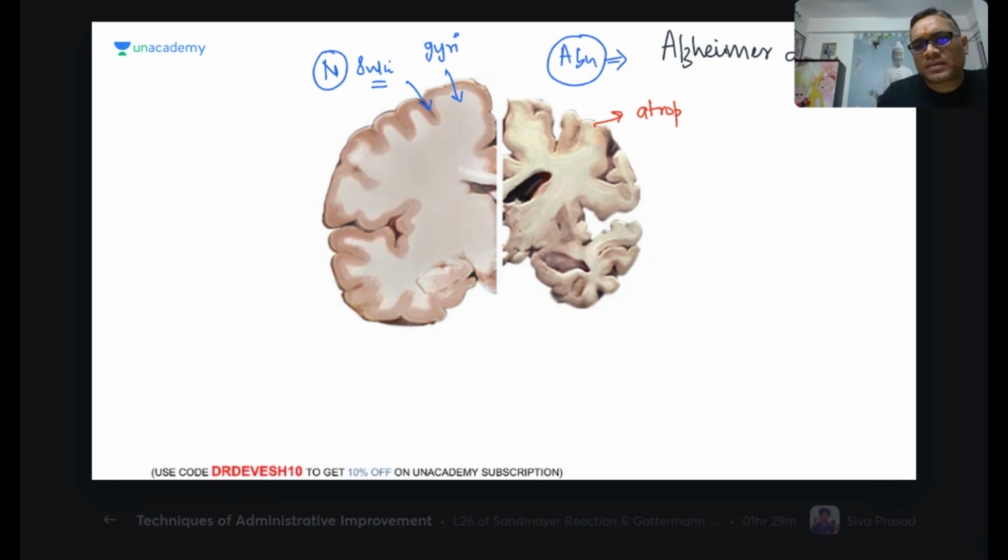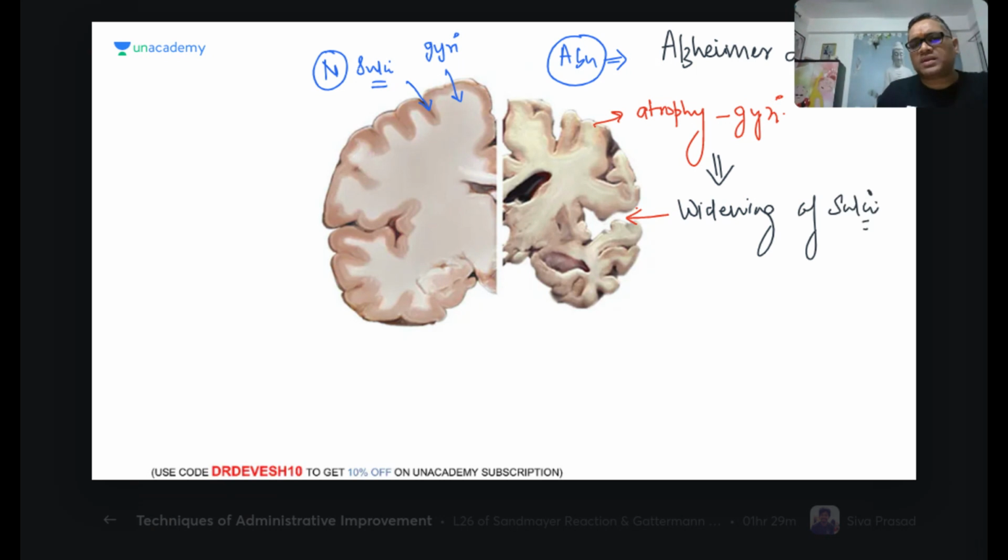So there is atrophy of the gyri. Because of this atrophy, you can see the sulci are now very wide. So this is called widening of sulci. So widening of sulci and atrophy of the gyri.